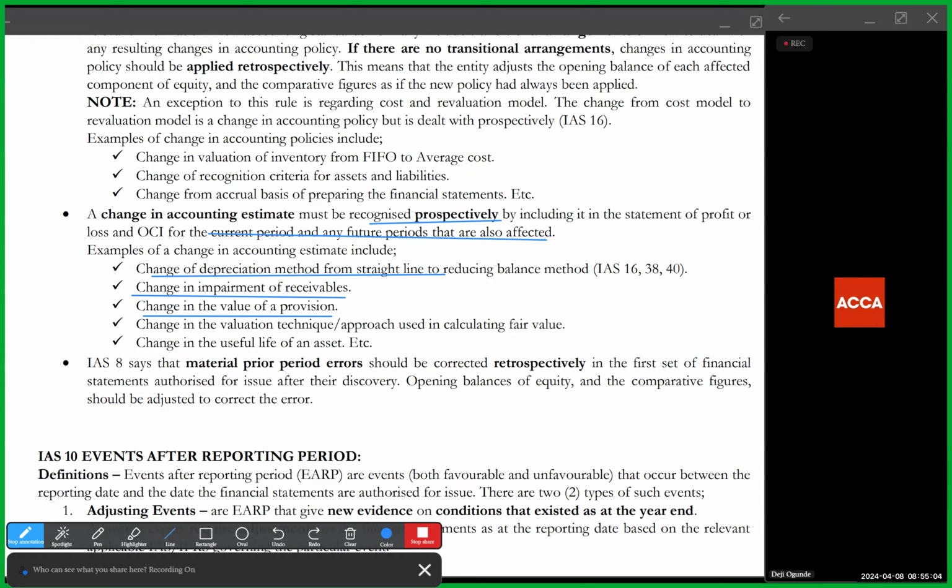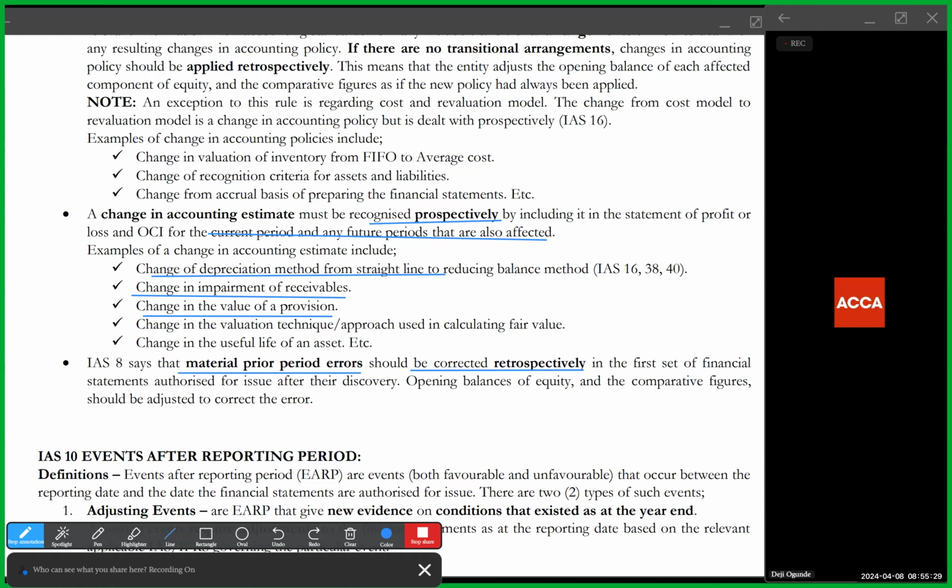It's just the figures that will be determined that are different. And IAS 8 says that any material prior period error should also be corrected retrospectively. So if the error was made, let's say 5 financial years ago, you just need to adjust the opening balances of the accounts affected in the current period to effect such prior period errors.